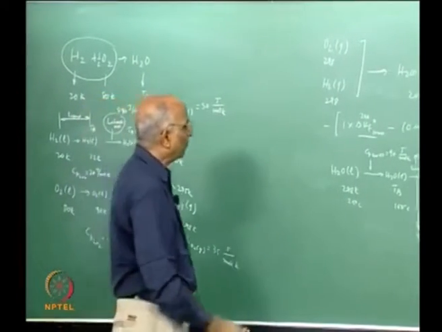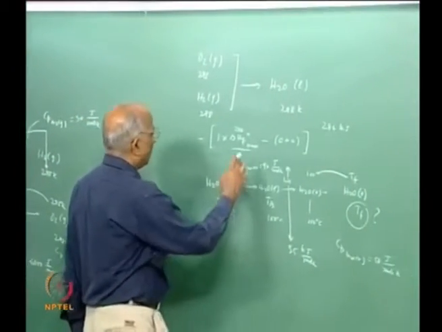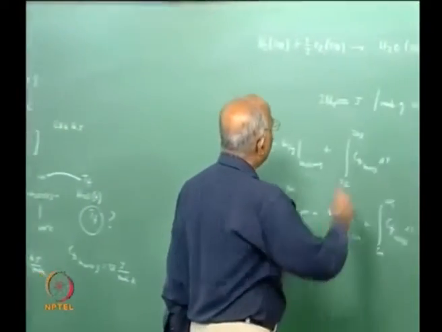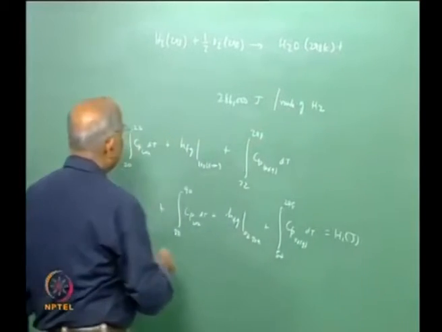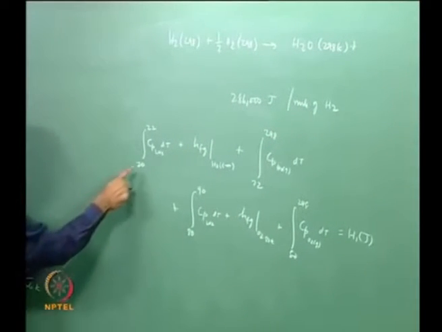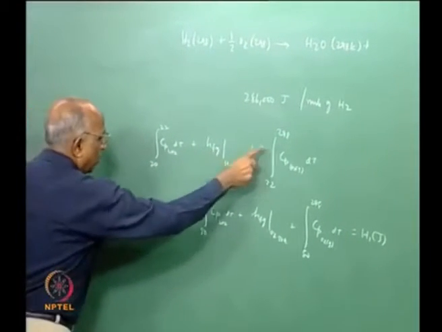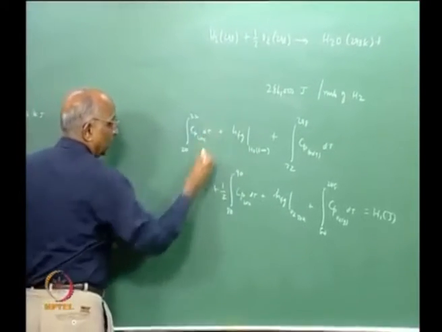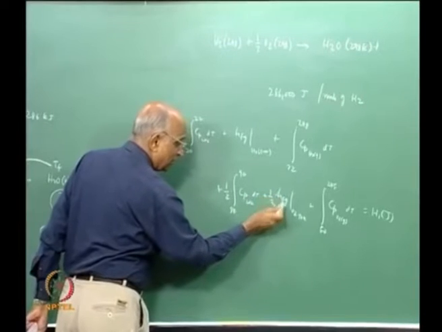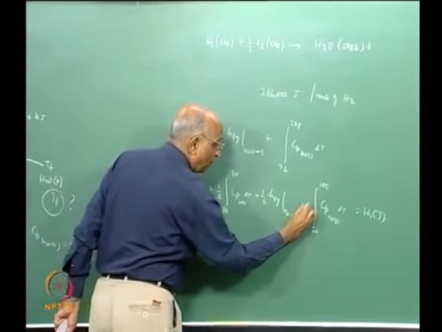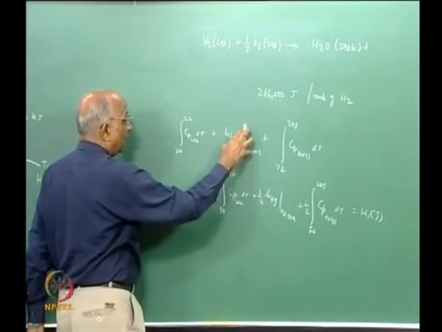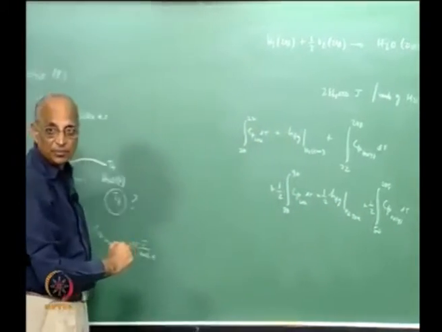Now, I want to know the value for water. What happens to water? Again, it has 1 mole. I think we forgot something. See, this is per mole, per mole, per mole is all right. When I have oxygen, it is half mole here. Therefore, I have half mole because HFG was per mole. Therefore, H1 should contain half mole of oxygen and 1 mole of hydrogen over here.